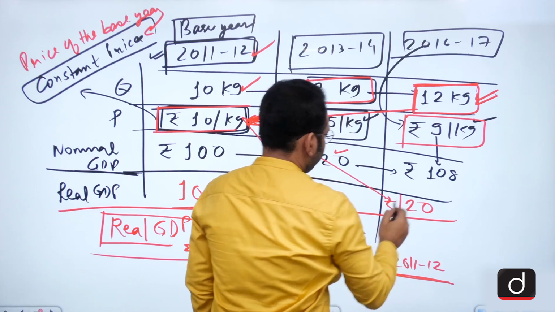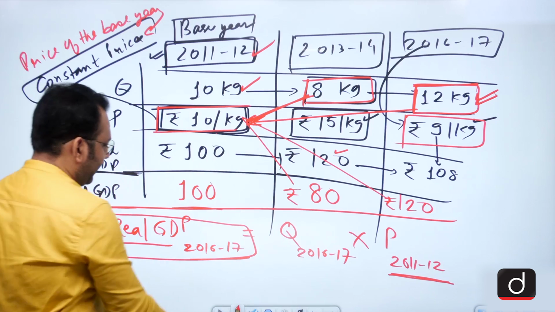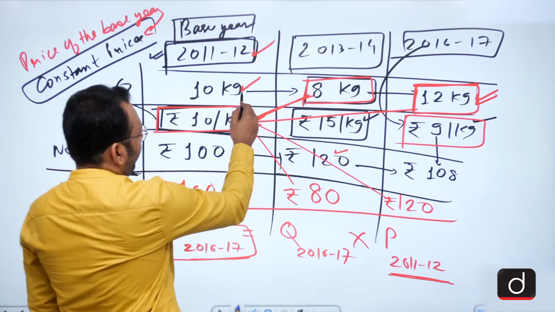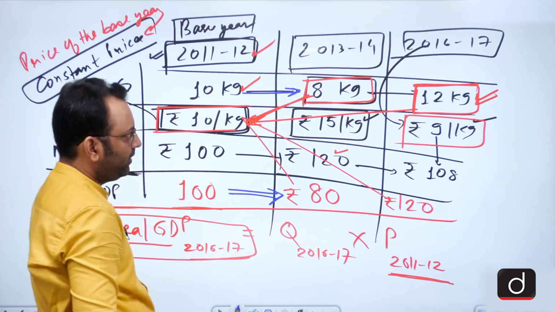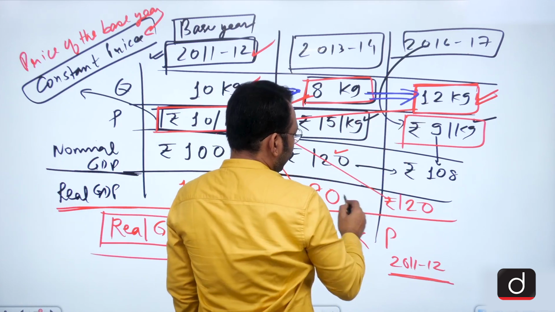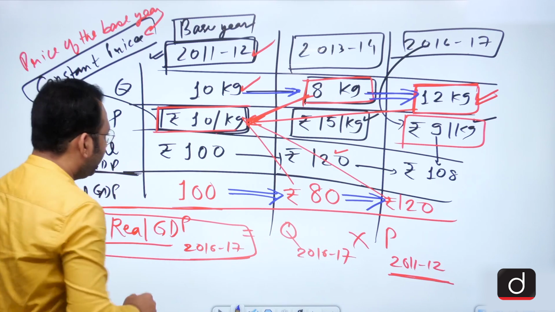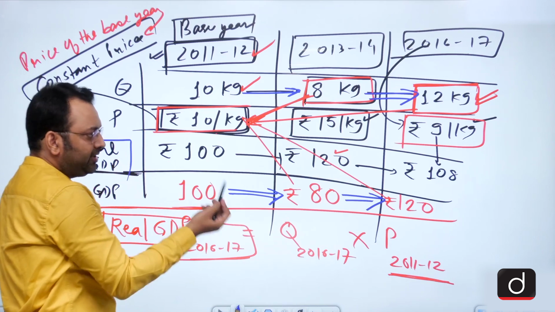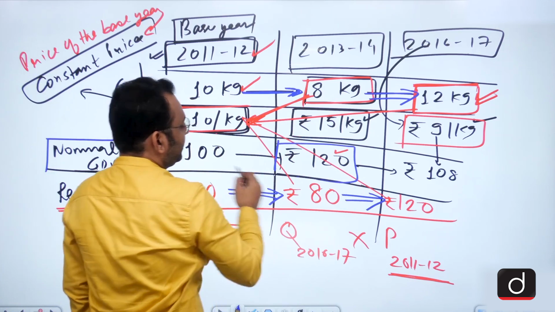120 rupees. Now if you look at the real GDP's trend, you will find that when the production fell, the real GDP also fell. When the production increased, the real GDP also increased, which was not the case with the nominal GDP, because in the nominal GDP, when the production fell, GDP increased.